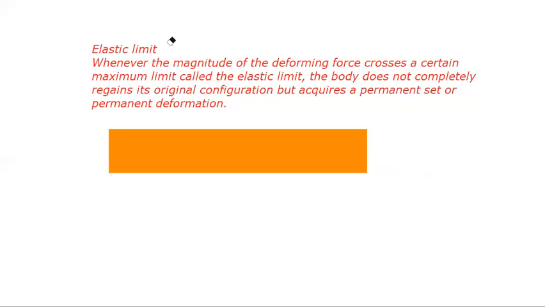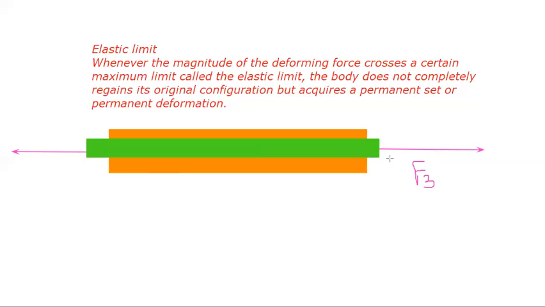Now we slightly increase the force. We are giving F3 instead of F2. F3 is greater than F2. When we give force F3, the body again acquires a deformation.